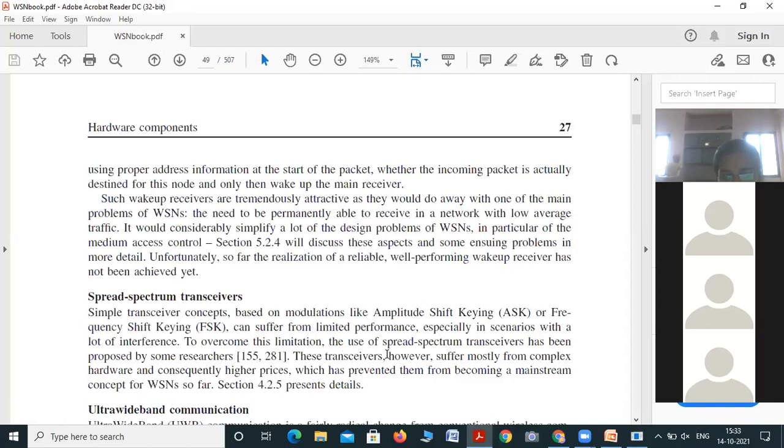These receivers, however, suffer mostly from complex hardware and consequently higher price, which has prevented them from becoming a mainstream concept for WSNs. See, spread spectrum transceivers work on different frequency bands using modulation techniques, and the limitation is that they have a highly complex hardware requirement, and the price is also very high.